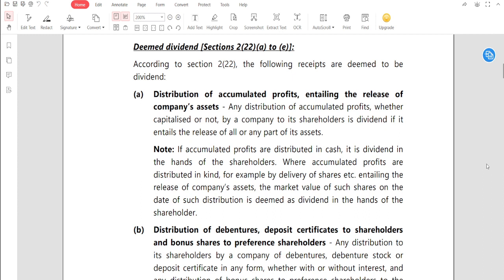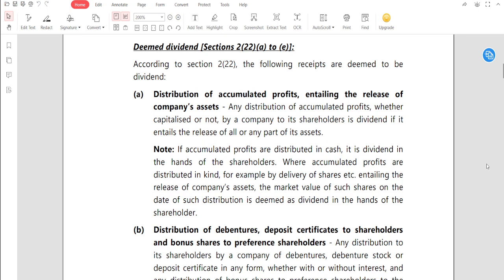तो आप लोग सोचो क्या है सर, if accumulated profit is given in cash, then it will be dividend, sir. But if the company provides anything in kind, then it will be a deemed dividend. Anything in kind, it will be a deemed dividend, by delivery of shares. Suppose the company sells its asset, and with the money it has delivered the shares to the shareholder without any cost.